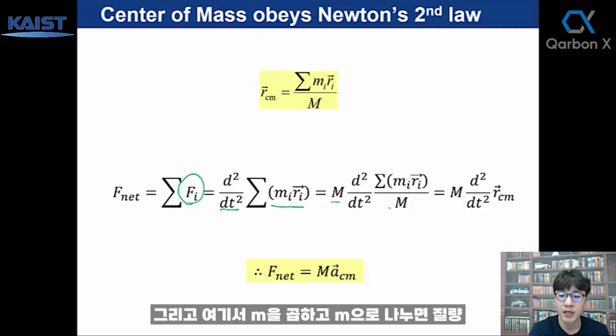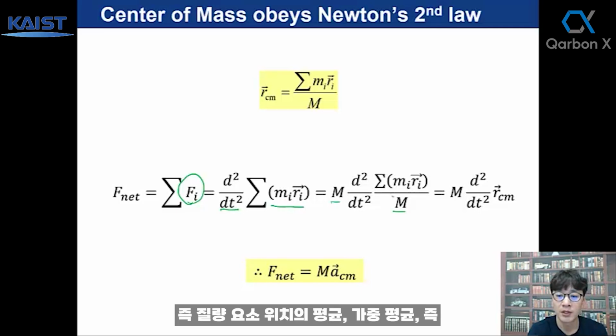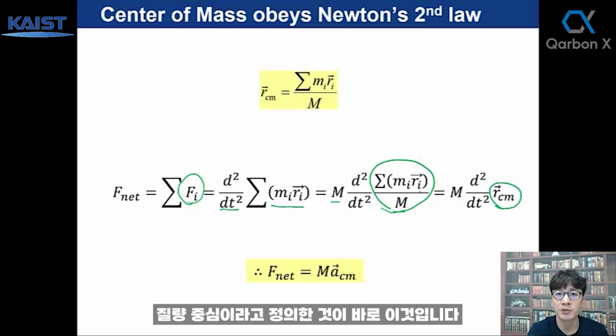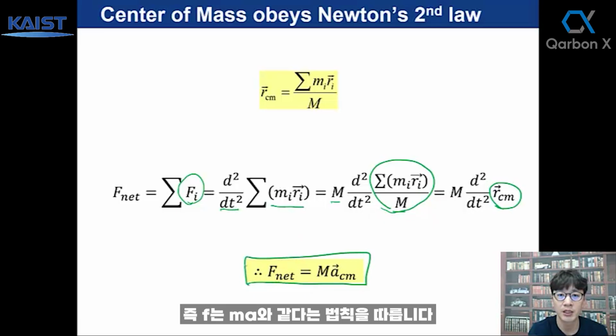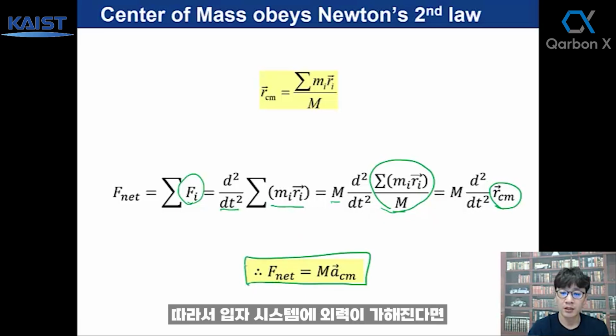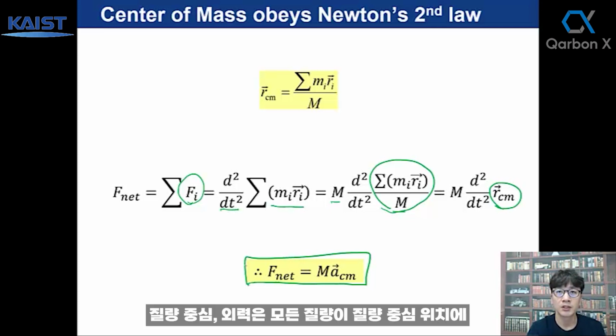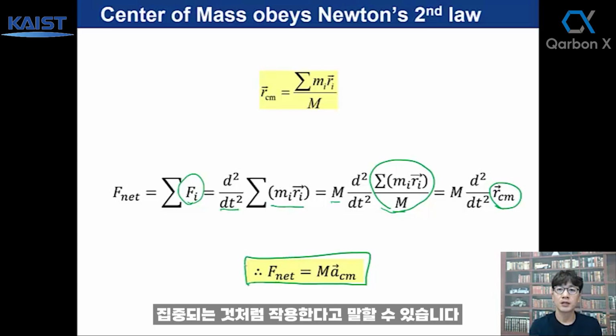And if we multiply by m and divide by m here, this is what we defined as the weighted average of mass element position, right? Which is the center of mass. The center of mass basically follows Newton's second law, right? F equals ma. So if an external force is exerted on a system of particles, then the external force acts on the center of mass like all the masses are concentrated at the center of mass position.